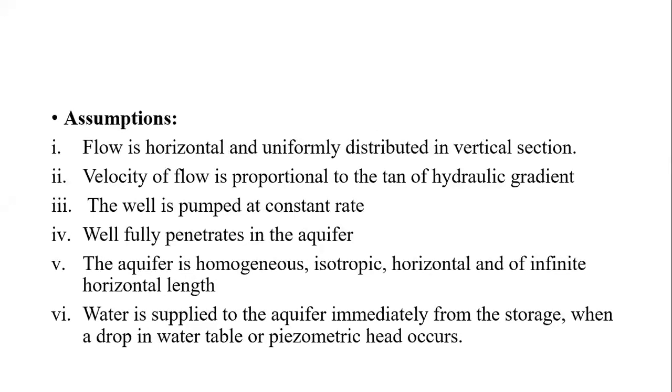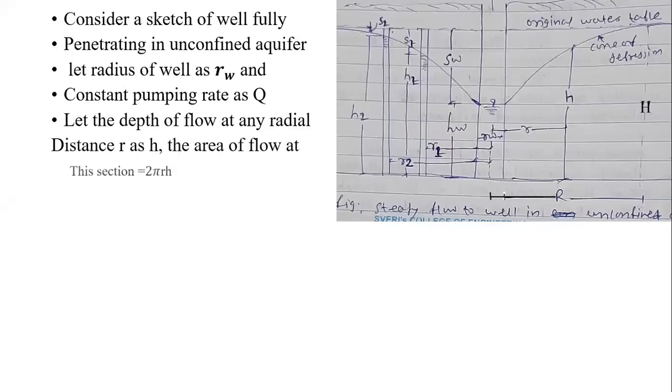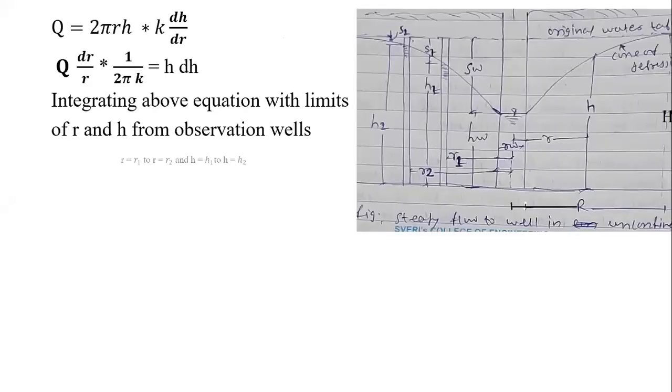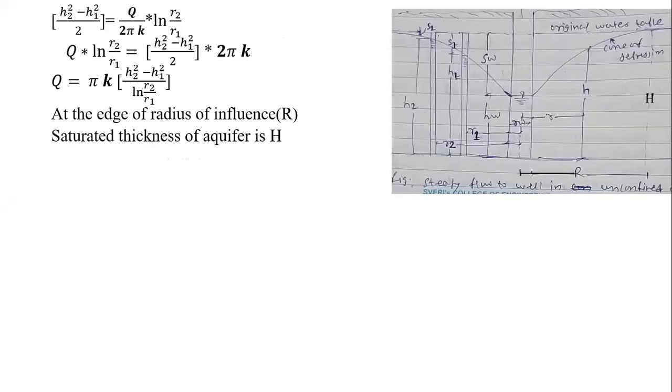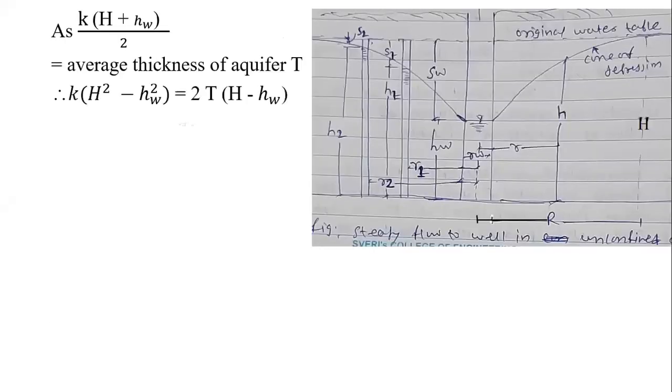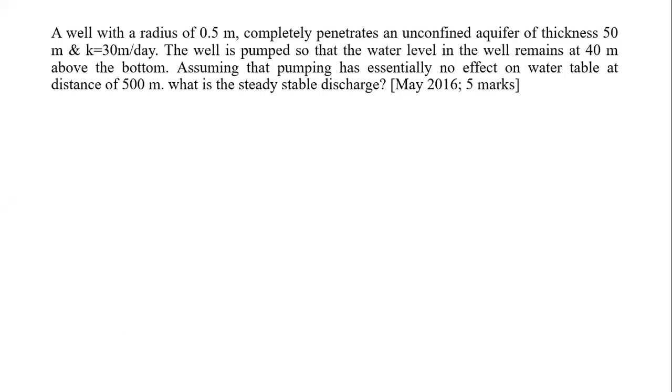So today we are going to start the discussion related to the next part, that is the confined aquifer. But before proceeding to that, one example remained to be taken, another type, so we will cover that, and then we will switch to the next part.